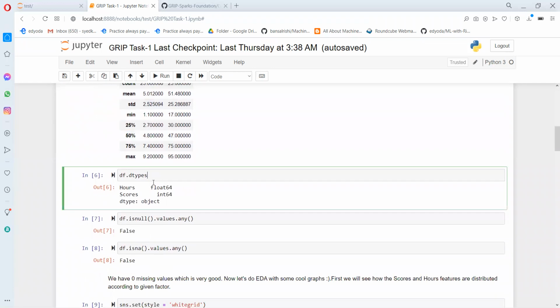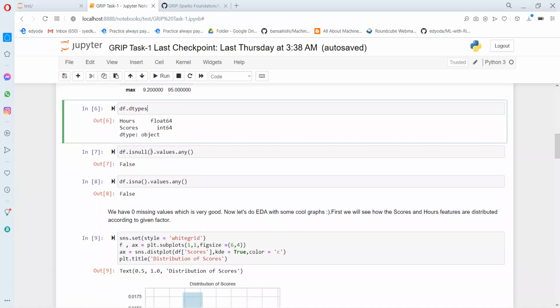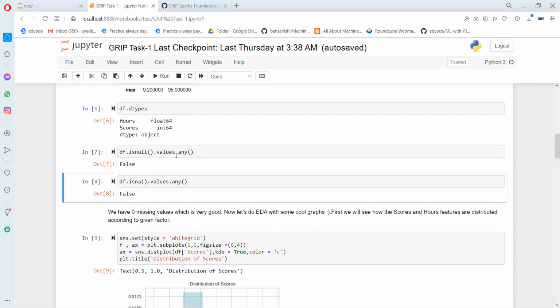Now we'll proceed with checking the data types. This is important because machine learning models only work on numeric data. They do not work on categorical data. So to ensure that our features are numeric in nature, we have to check the data type. Now we will see whether our data contains null values or any missing values. As it is false, we know that there are no missing values in our data set.